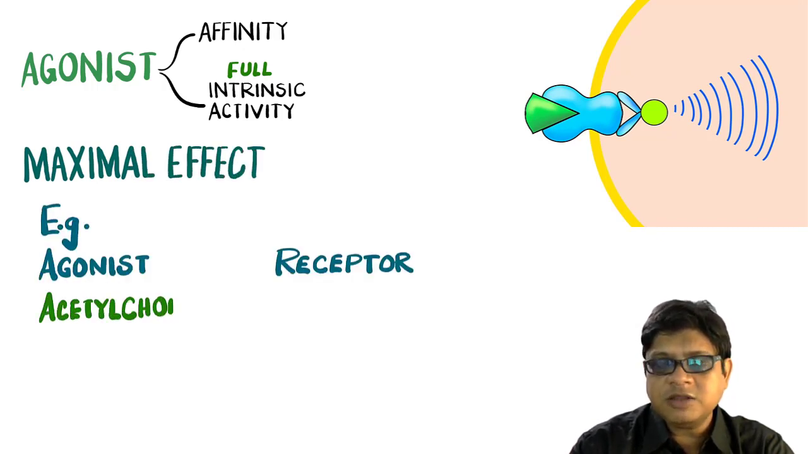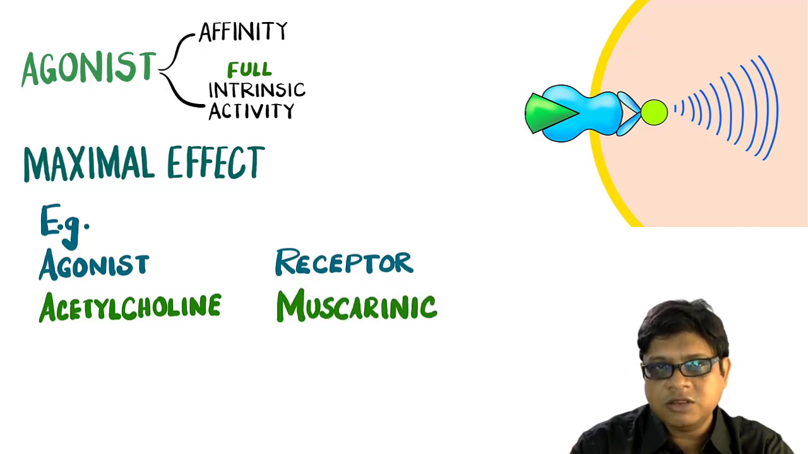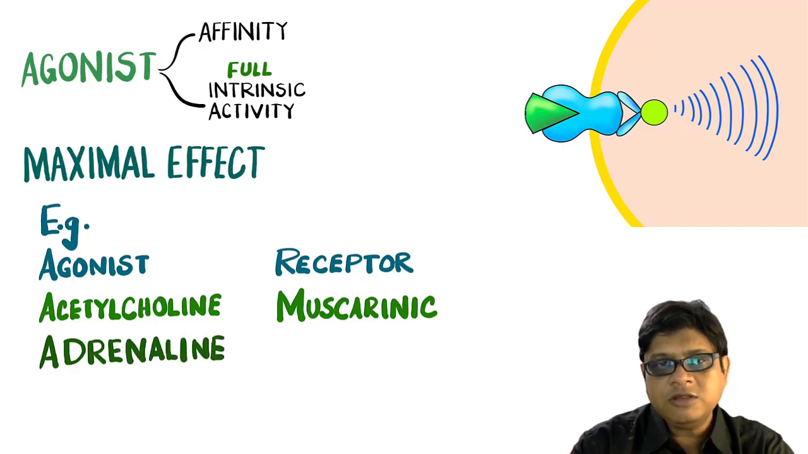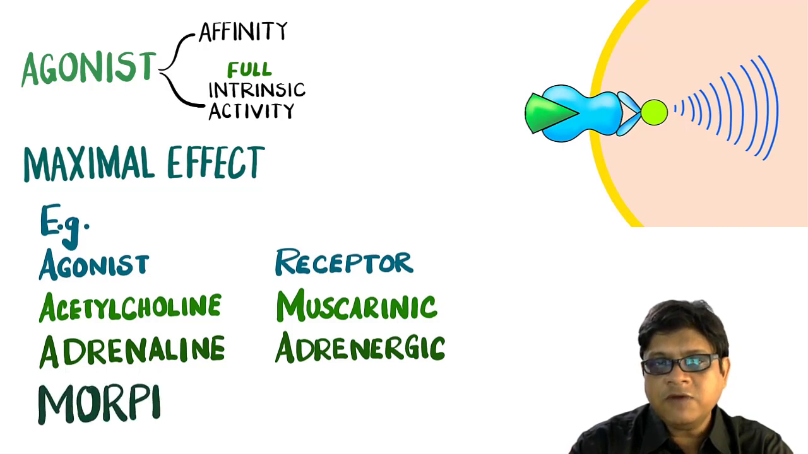For example, acetylcholine is the agonist on the muscarinic cholinergic receptor. Similarly, adrenaline is the agonist on the beta-2 adrenergic receptor, and likewise morphine is the agonist on the mu type of opioid receptors.